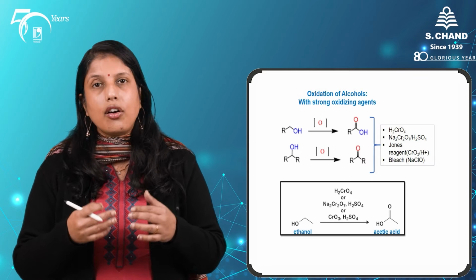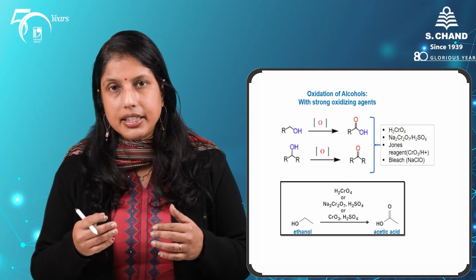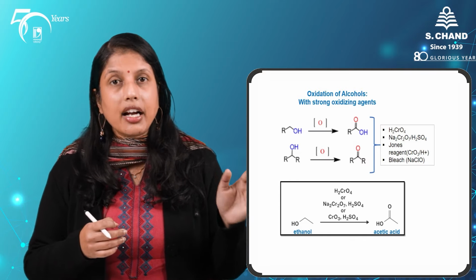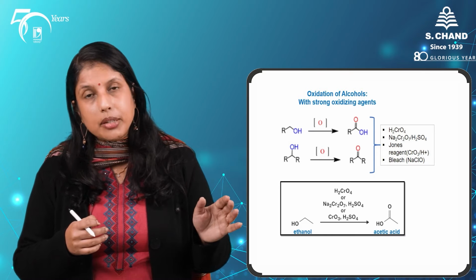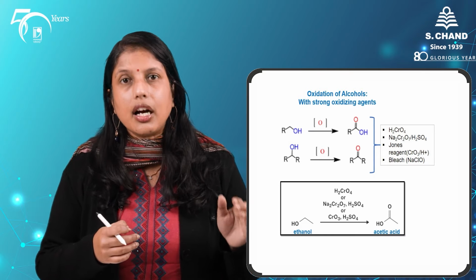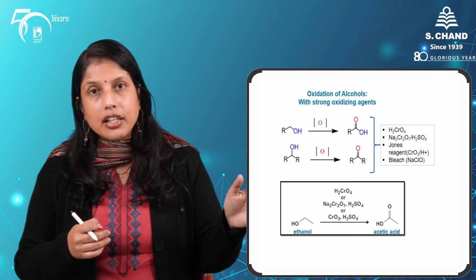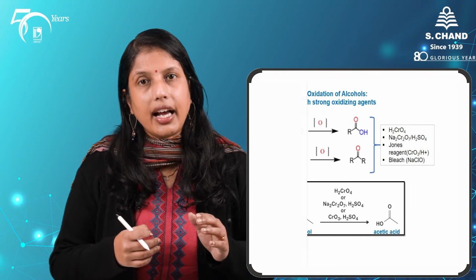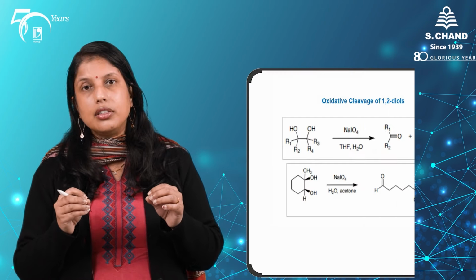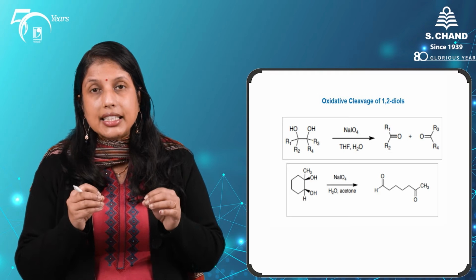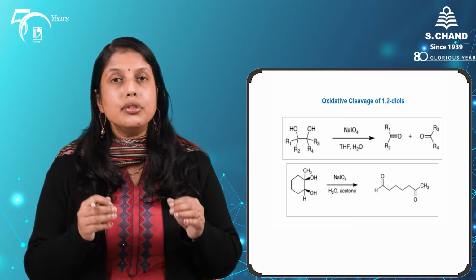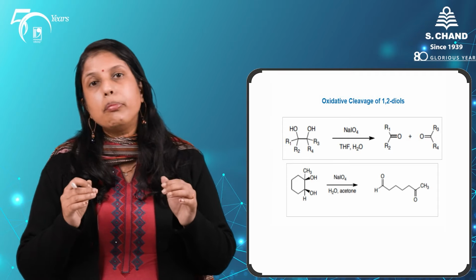Secondary alcohols get oxidized to the corresponding ketones. So here you can see that aqueous acidic solutions of sodium dichromate or Jones reagent are able to oxidize ethanol into acetic acid. And finally, if we have our 1,2-diols, then oxidative cleavage of these 1,2-diols to the corresponding aldehydes and ketones using sodium periodate or periodic acid is also possible.